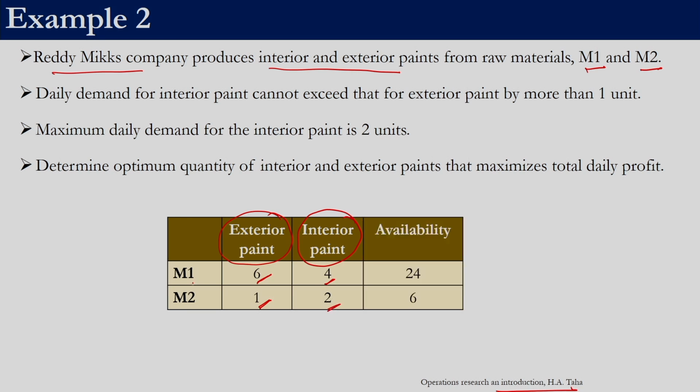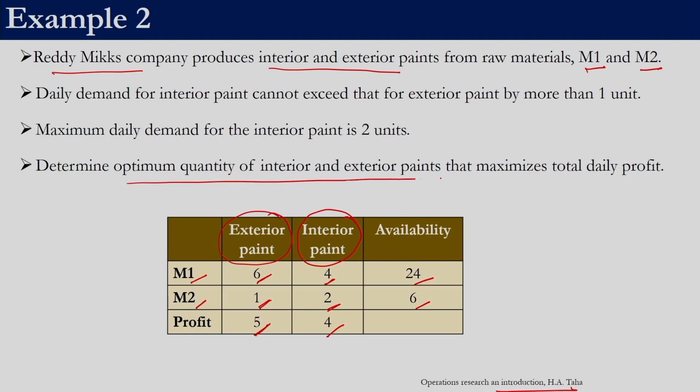So the total amount of M1 that is available is 24, and the total amount of M2 that is available is 6. $5 of profit is made by selling 1 unit of exterior paint, and let us say $4 of profit is made by selling 1 unit of interior paint, right. So the question now is, how much of interior paint and exterior paint has to be produced, right.